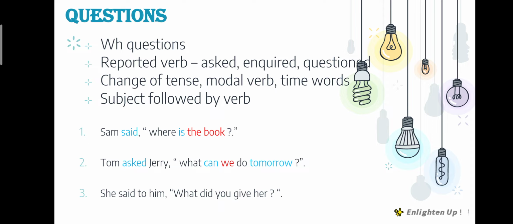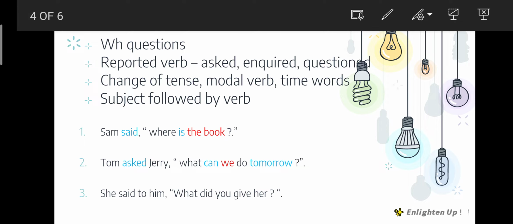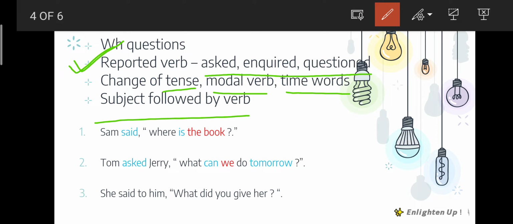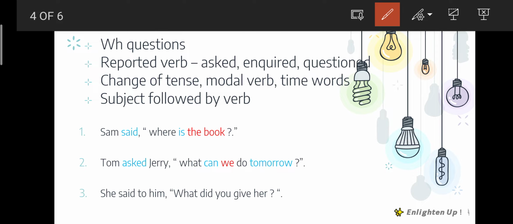So first we will see the changes for WH questions, right? While changing WH questions, the first change is change of reporting verb. The reporting verb can be changed to asked, inquired, or questioned. Change of tense, change of modal verb, change of timing words as usual, and again the subject should be followed by the verb. Everything is the same here, but one thing is the change of reporting verb, which should be asked, inquired, or questioned. Let us look at examples. Sam said, "Where is the book?"